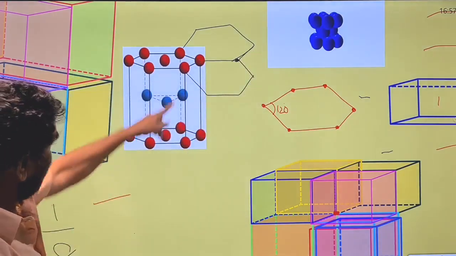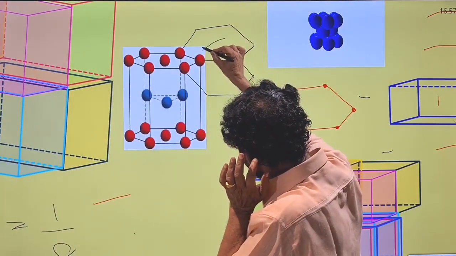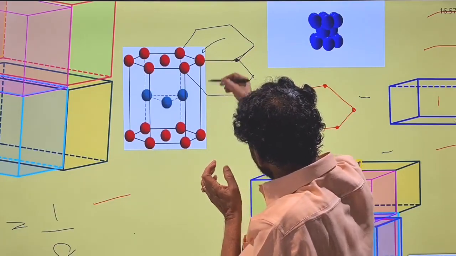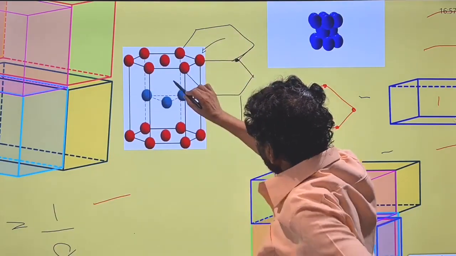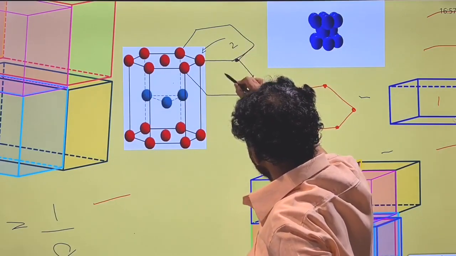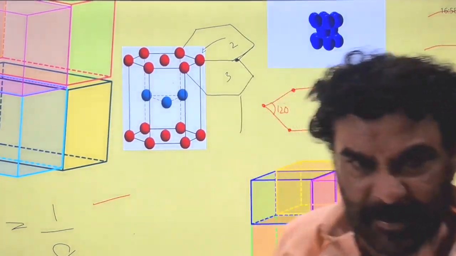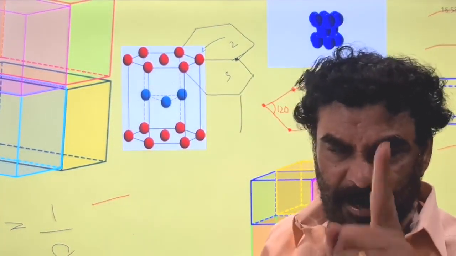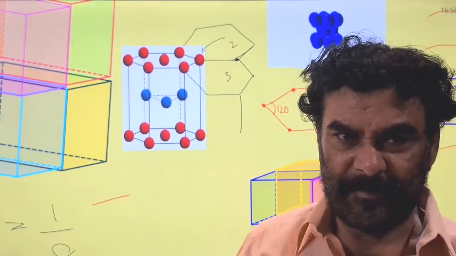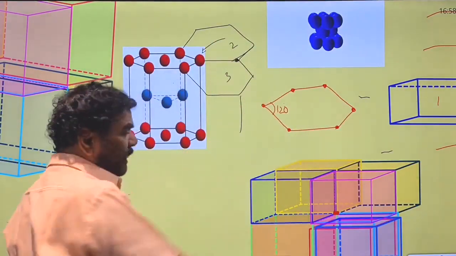Second, this ball or lattice point is common for how many unit cells? Originally 1, here I have drawn 2, this is 3. It is common for 3. The corner one is not involved in the formation of only 1 unit cell, so it is involved in the formation of, and common for, 3 unit cells.